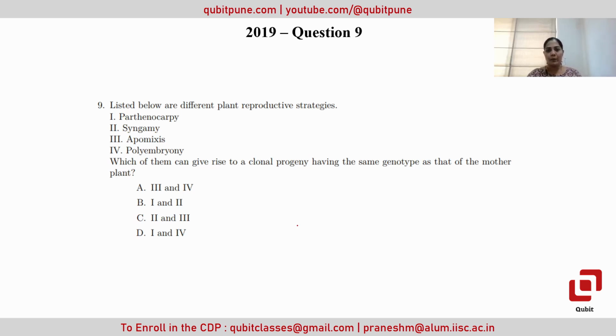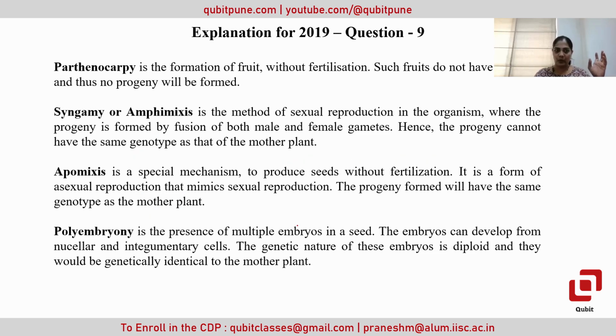So we want clonal progeny with the same genotype as the mother plant. That means only a single parent will be involved in the formation of the clonal progeny. This is the first thing we should understand. Then the definitions. Parthenocarpy is the formation of fruit without fertilization. That is a clear understanding. So fertilization is not happening, which means only one parent will be there and two gametes are not present. However, in parthenocarpy, such fruits do not have any seeds and thus no progeny will be formed.